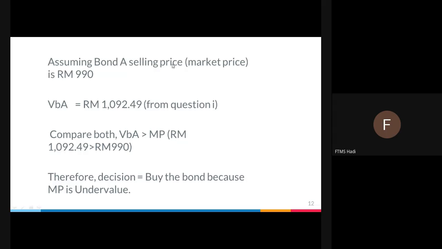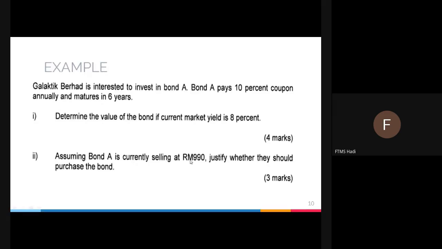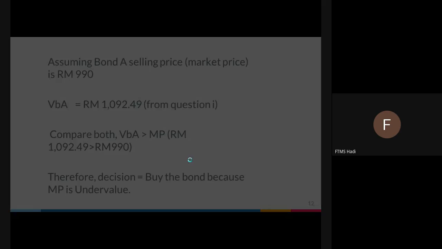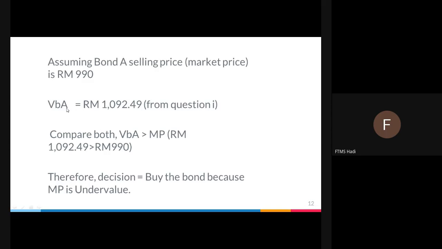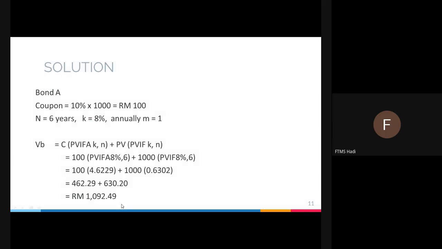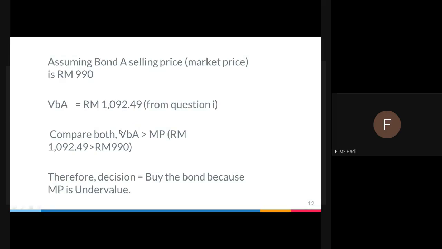Assume bond A's selling price or market price is 990, which is already in the question. And your VBA, the value for bond A, you got the answer 1092. So you compare both: your VB is more than MP. In other words, MP is lower than VB. So the decision is to buy the bond because MP is undervalued. That means MP is lower or cheaper than the estimation.